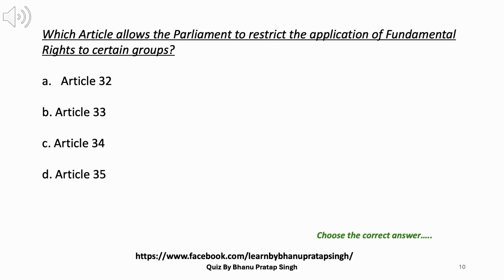10. Which article allows the Parliament to restrict the application of fundamental rights to certain groups? A. Article 32. B. Article 33. C. Article 34. D. Article 35. Answer: B. Article 33.